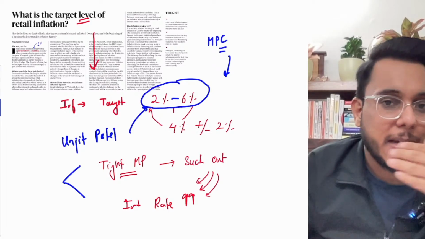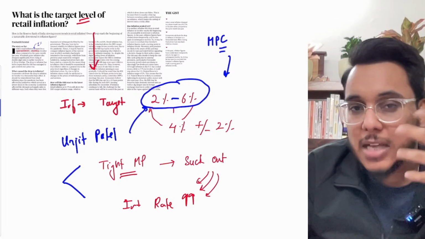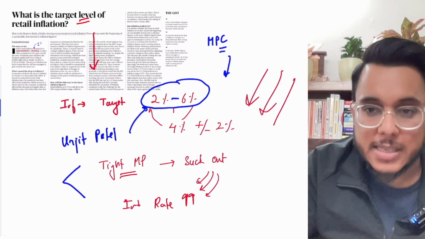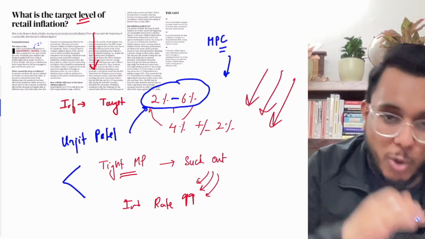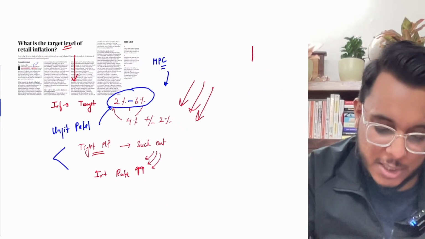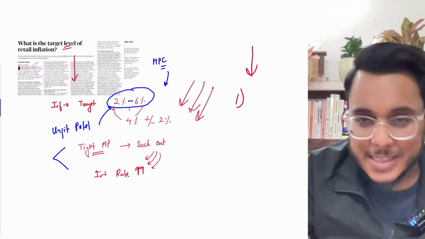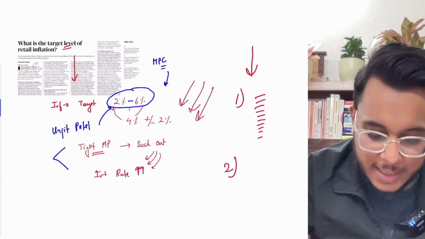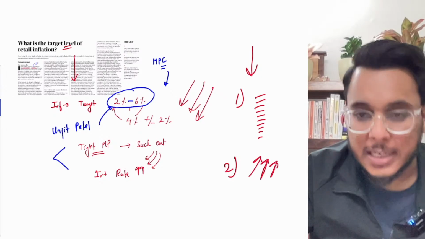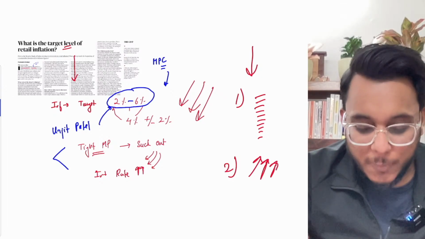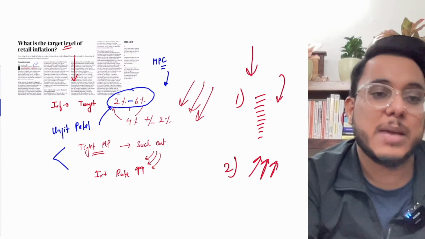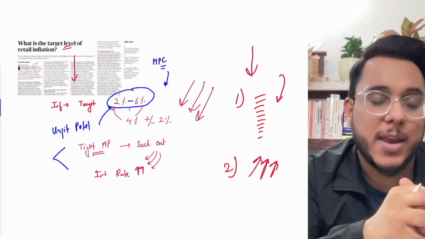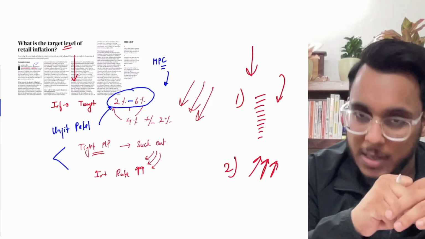Now, as inflation has been high in this entire year, the RBI has repeatedly used the tight monetary policy and sucked out the excess liquidity from the economy. Now the inflation is coming down. So will this inflation keep coming down in the future also? Will this particular trend be sustained? And secondly, will the government keep on increasing the interest rates as it is happening? We see that if stability comes in the world, if the crude oil prices do not increase, we expect that inflation might come down.